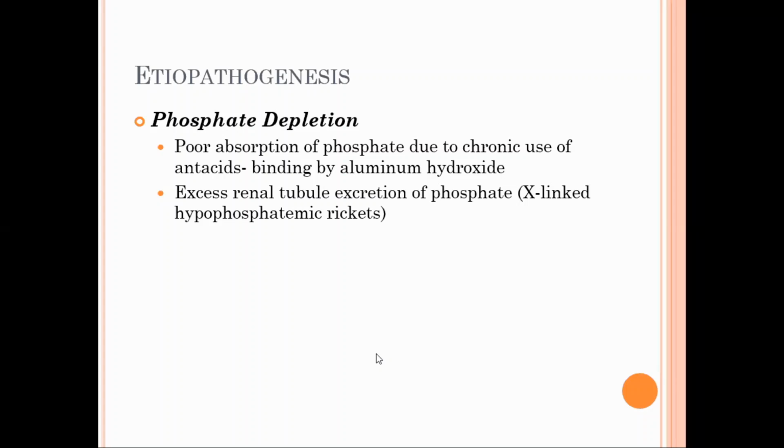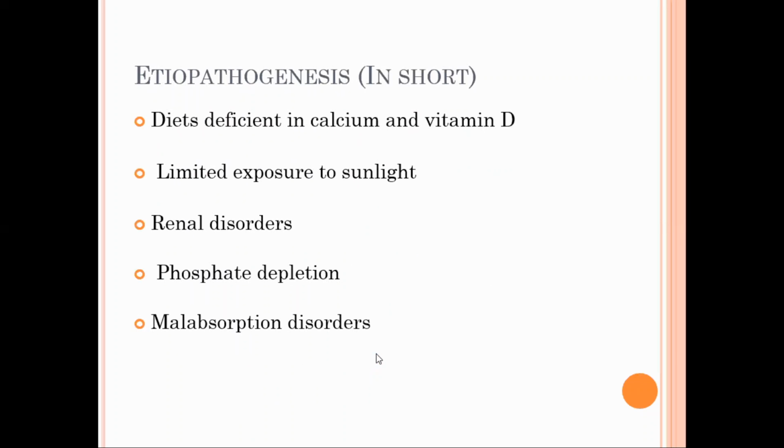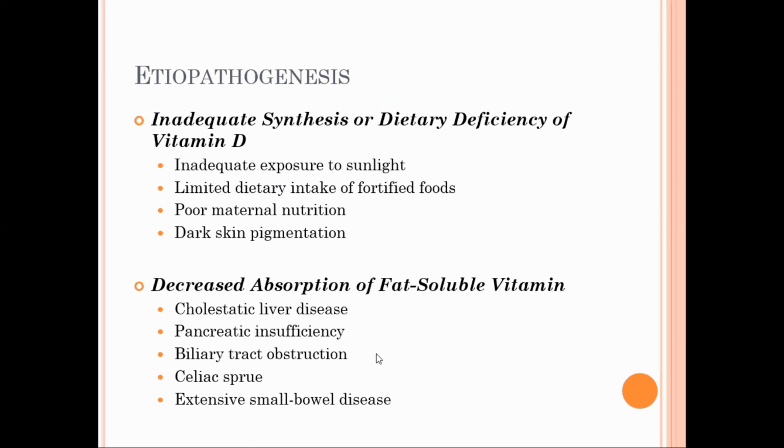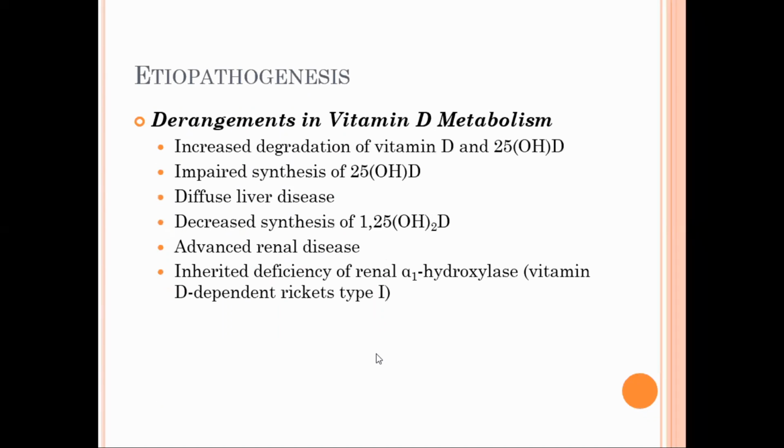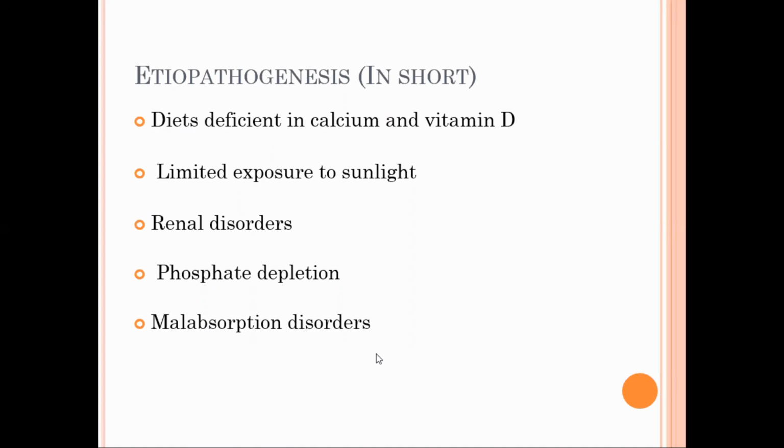So what is the pathogenesis? If there is inadequate intake or decreased absorption, or if there is any problem with the metabolism or phosphate depletion. In short, it may be dietary deficiency, limited exposure to sunlight, phosphate depletion, malabsorption disorders such as celiac sprue, renal disorders, inherited conditions, all of which lead to vitamin D deficiency. Is it clear?